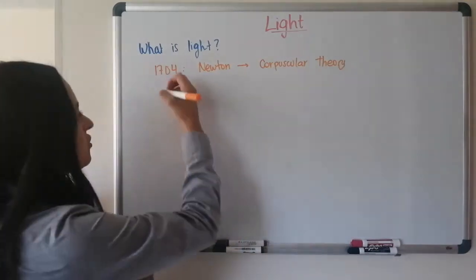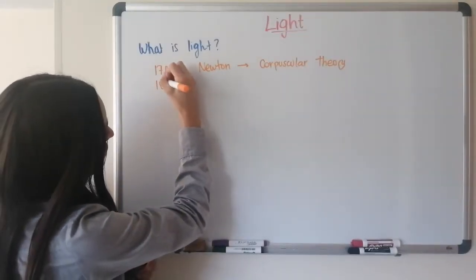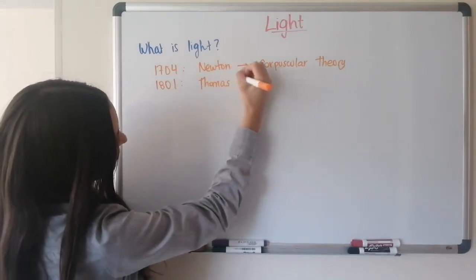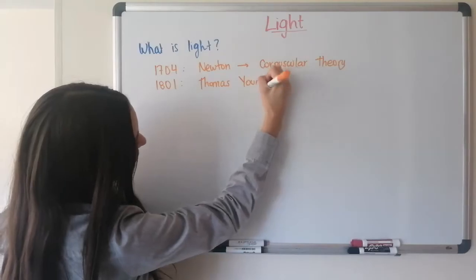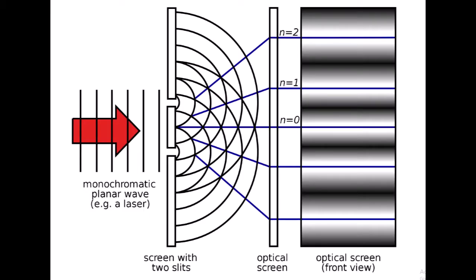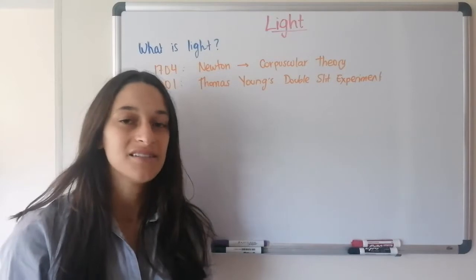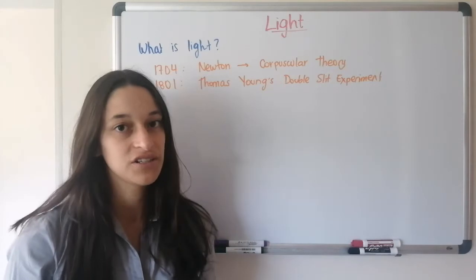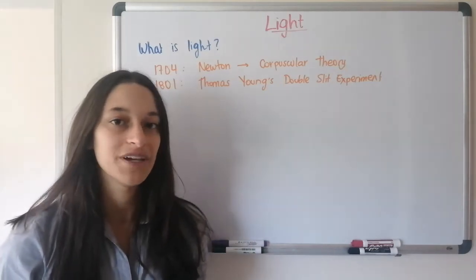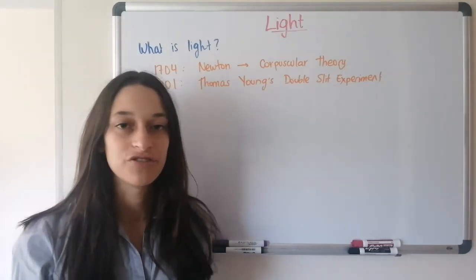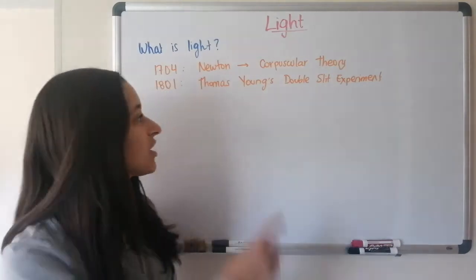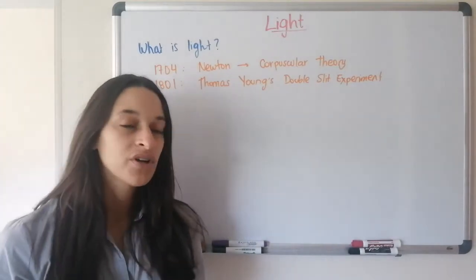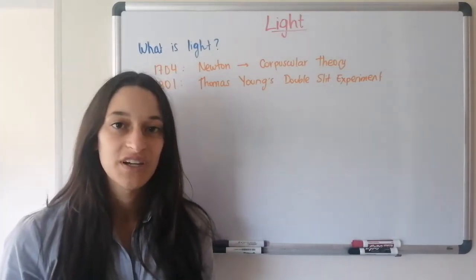to be waves. So this guy, in 1801, did an experiment where he played with light in something called the double slit experiment. And with it, he proved that light underwent diffraction and interference. And if you remember, diffraction and interference are behaviors that are only of waves. Tennis balls don't have interference and they don't have diffraction. So Thomas Young proved that light had to be a wave. So for the following 100 years, everyone believed that light was a wave.